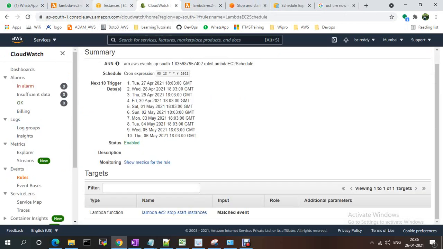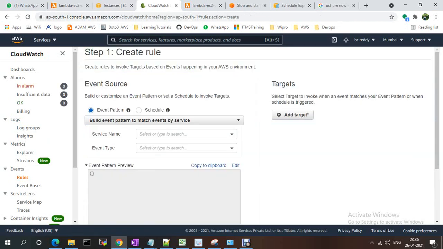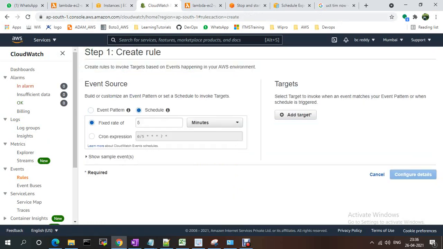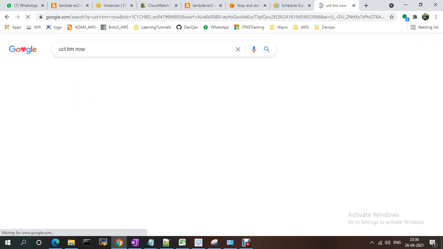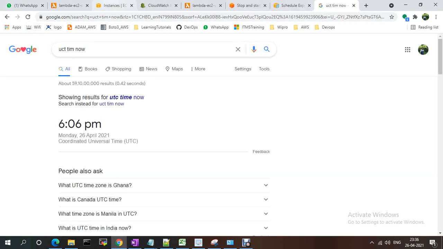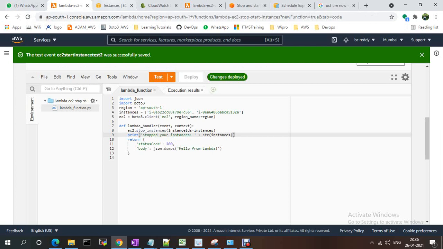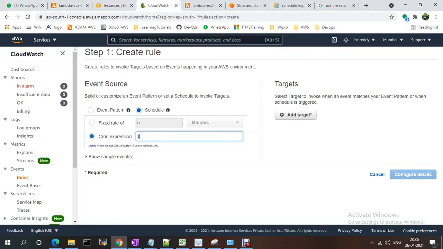Let me create one more function meanwhile instead of this one. Rules, create rule, schedule. Okay, and cron expression. Like this time now, 18:09 will give you. Sorry, 09 18 star star star star.